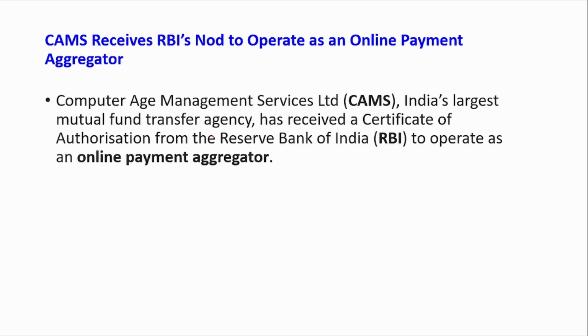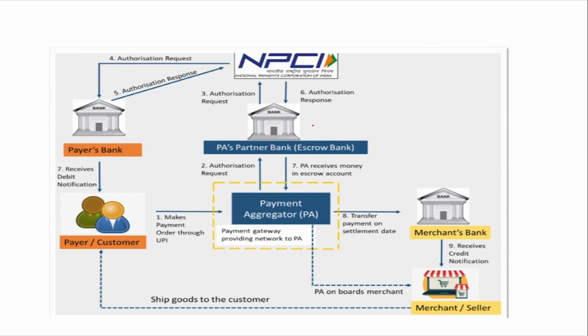Now, CAMS receives RBI's nod to operate as an online payment aggregator. So, what is this payment aggregator? Now, I want to purchase a dress. So, I go to the Amazon app. I log in and then I purchase the dress. I go to the payment page. There will be multiple options available. You can pay via a debit card, credit card or UPI. So, these are the multiple options available on my payment page.